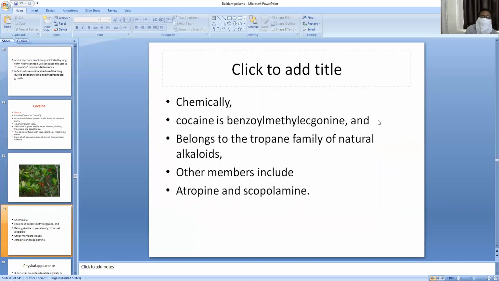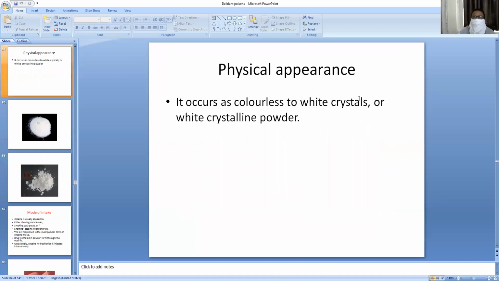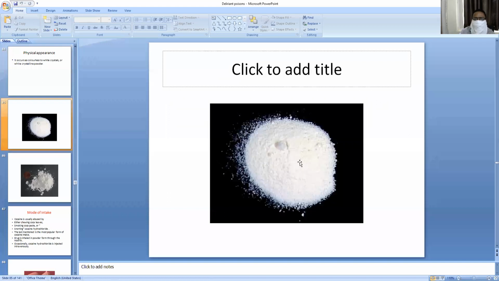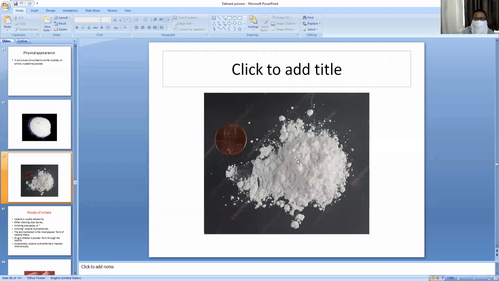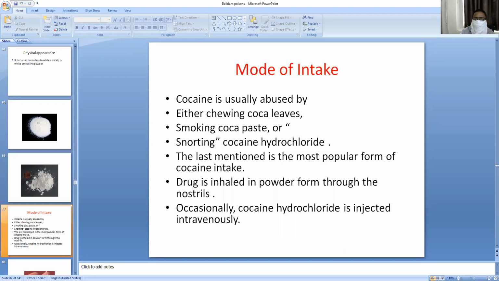So chemically, cocaine is benzoyl methyl ecgonine. This chemical name is benzoyl methyl ecgonine, and it belongs to the tropane family, and other members include atropine and scopolamine. The physical appearance is colorless white crystals and crystalline powder. This is cocaine, white crystalline powder. So you can see the white crystalline powder on the screen.